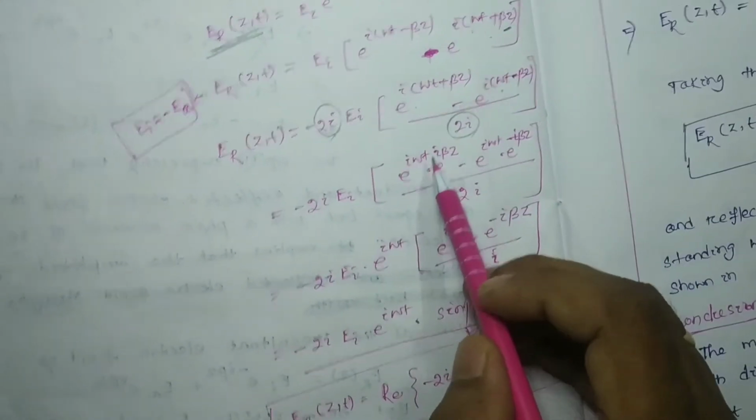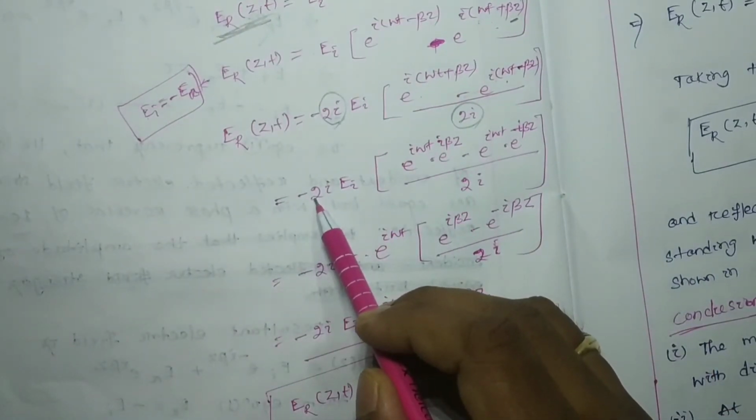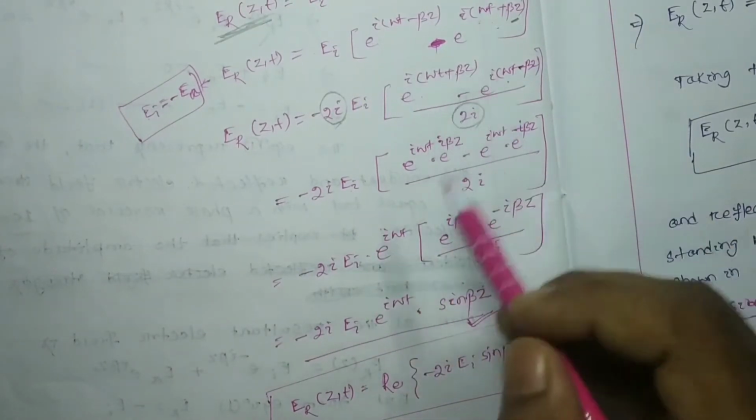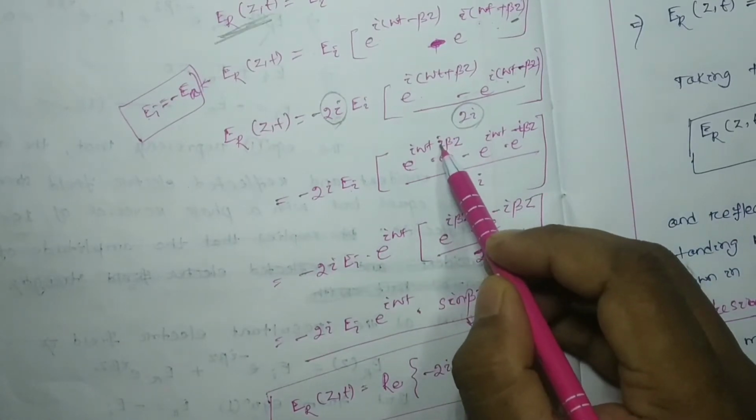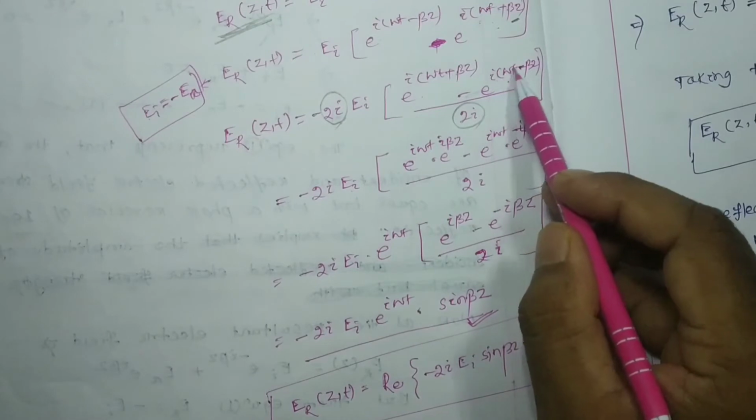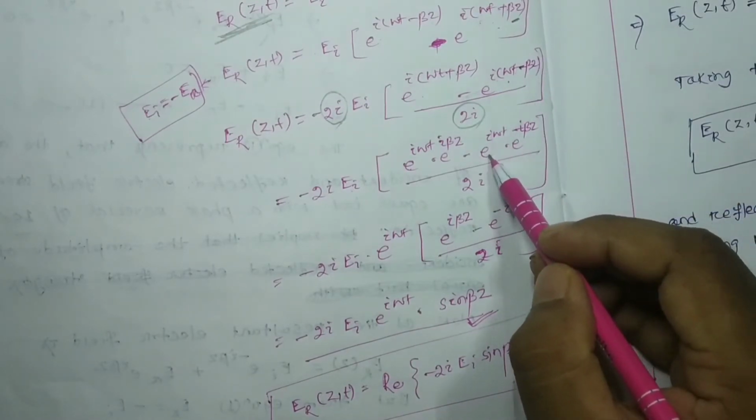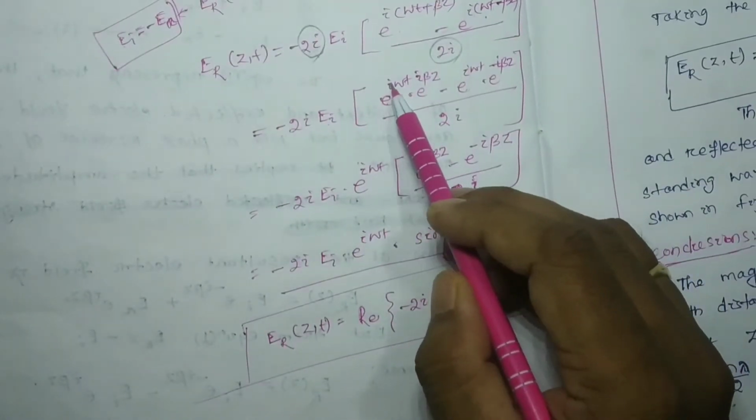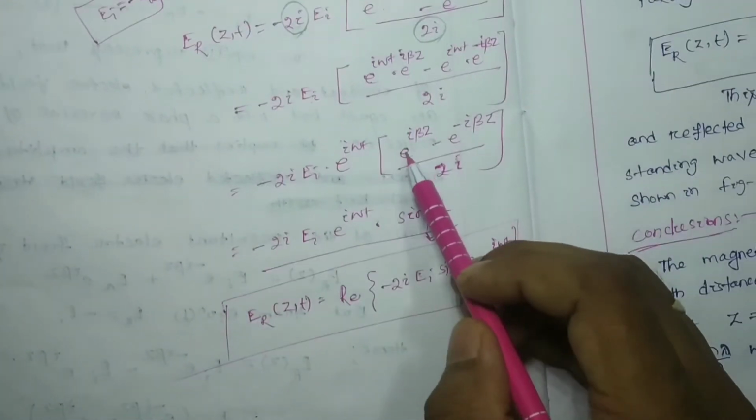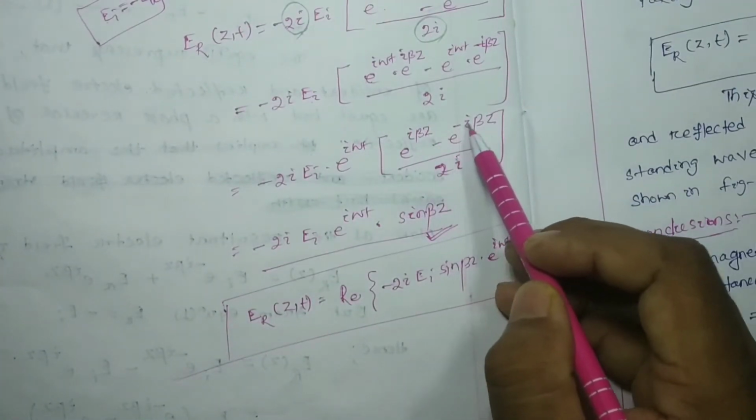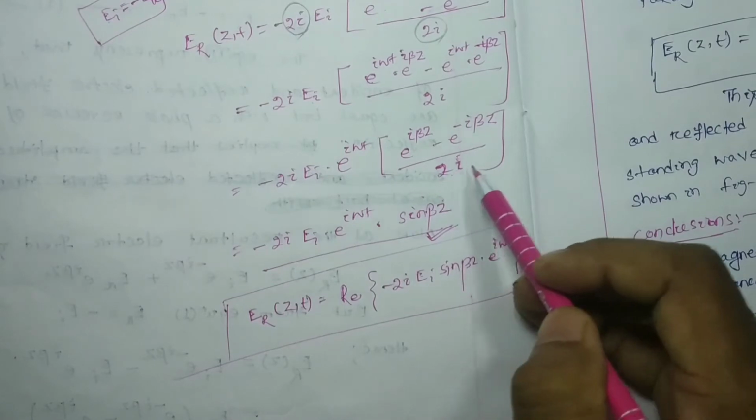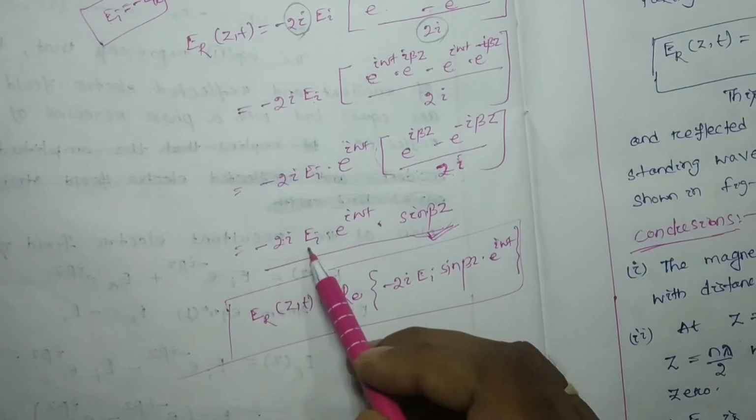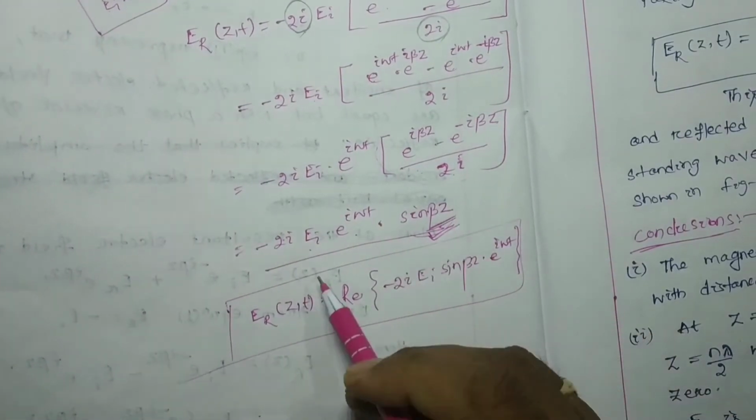So here, minus 2i Ei, e to the i omega t plus beta z can be written as e to the i omega t into e to the i beta z minus e to the minus i beta z by 2i. Here e to the power i omega t can be taken outside. So e to the i beta z minus e to the minus i beta z by 2i is nothing but sin beta z. So here we found minus 2i Ei e to the power i omega t sin beta z.